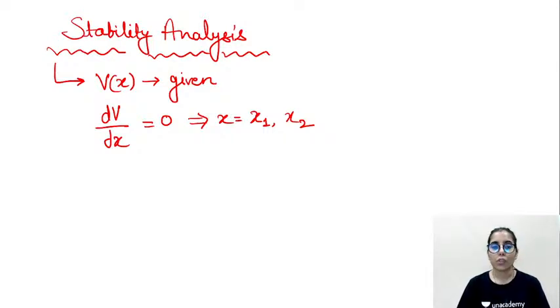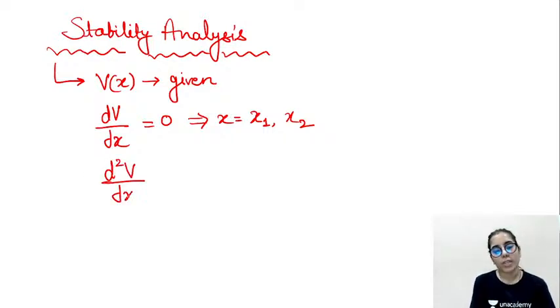So if I talk about the stability analysis, first of all, V will be given to you, meaning the potential will be given to you. The second thing is you will find the equilibrium points, meaning you equate dV/dx with 0, and you will get the values of x from there, which can be x1 and x2. The next thing we have to do is check the second order derivative of the potential at these points. What will happen this way? I can check it at x equal to x1.